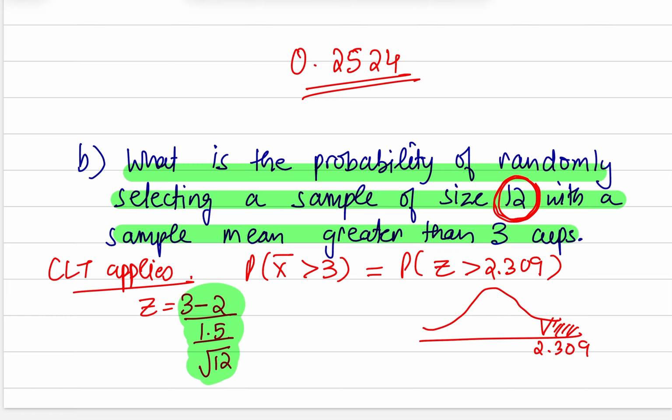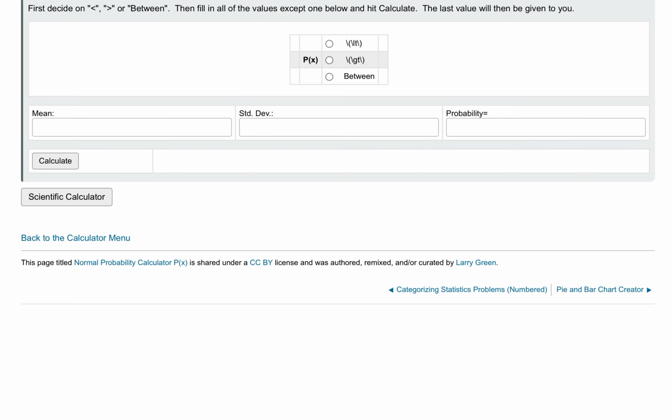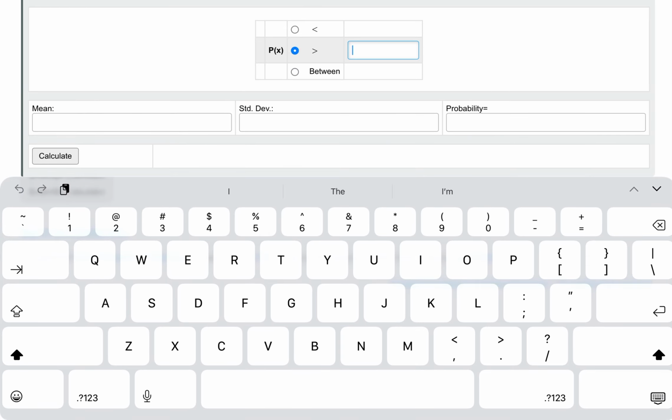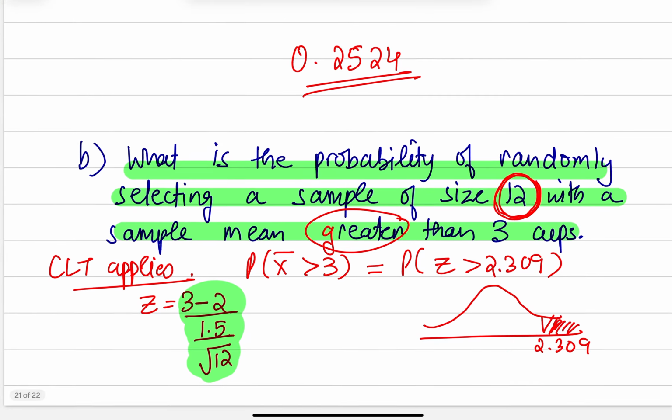2.309 is here, and we want area to the right of it. How do I know area to the right? Again, it says greater than, more than, so there was a greater than here. Let's go to our normal probability calculator and find the area to the right of 2.309, with a mean of 0 and standard deviation of 1. Calculate. The probability, rounded to 4 decimal places, is 0.0105.